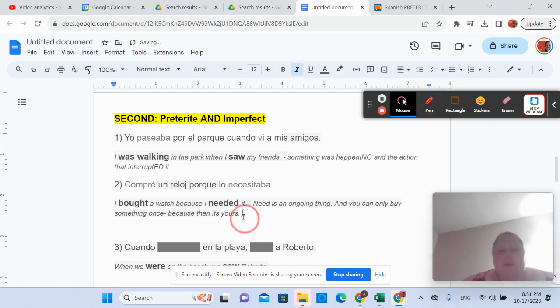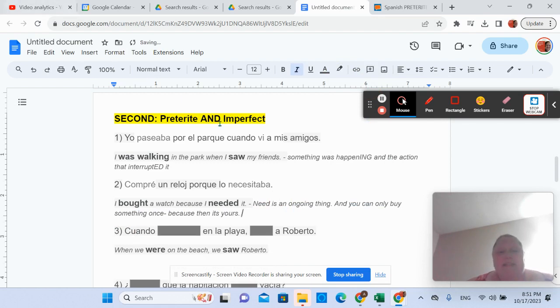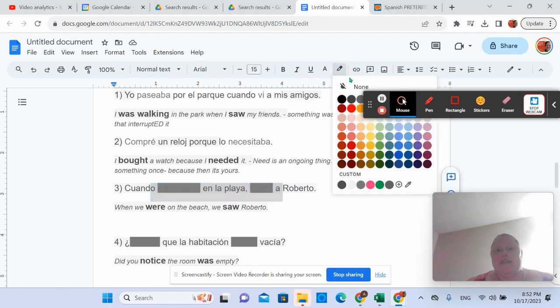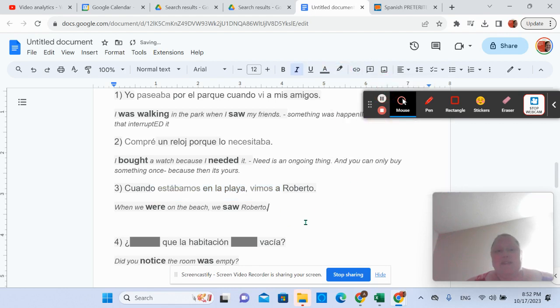Okay. Need is ongoing. You can only buy it once because then it's already yours. This is a similar sentence to the first one. When we were on the beach, we saw Roberto. We were on the beach, just hanging out. We were swimming, eating food, listening to music, whatever, ongoing. And then we saw Roberto. So that's again that kind of interrupting action.